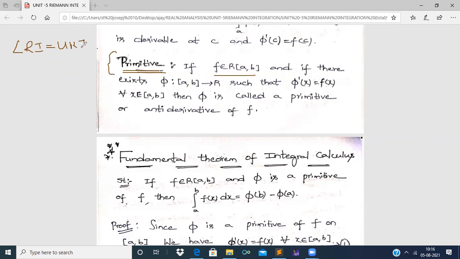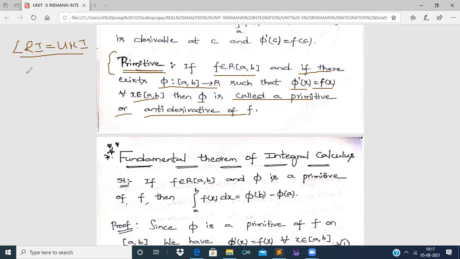Next, if there exists a function phi defined from the closed interval [a, b] to the real number set R such that the derivative of phi with respect to x is equal to f of x for every x belonging to [a, b], then phi is called a primitive or antiderivative of f.